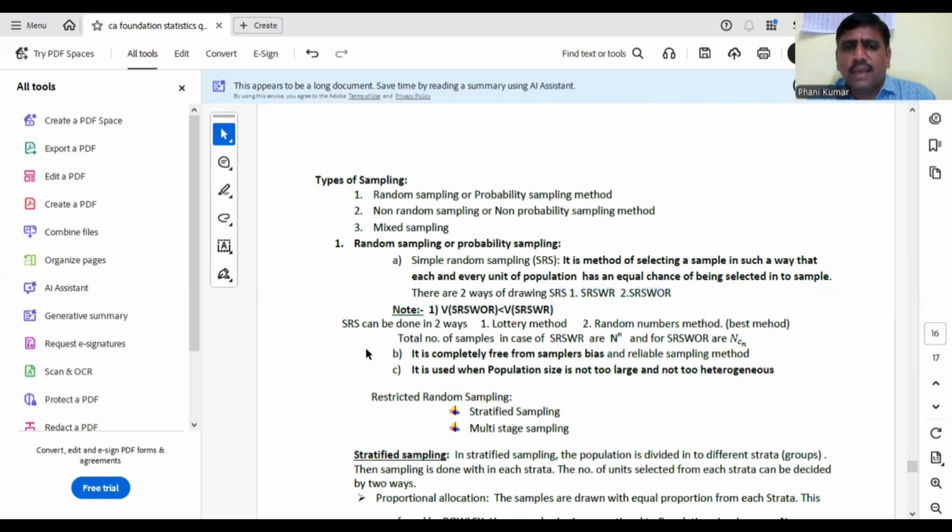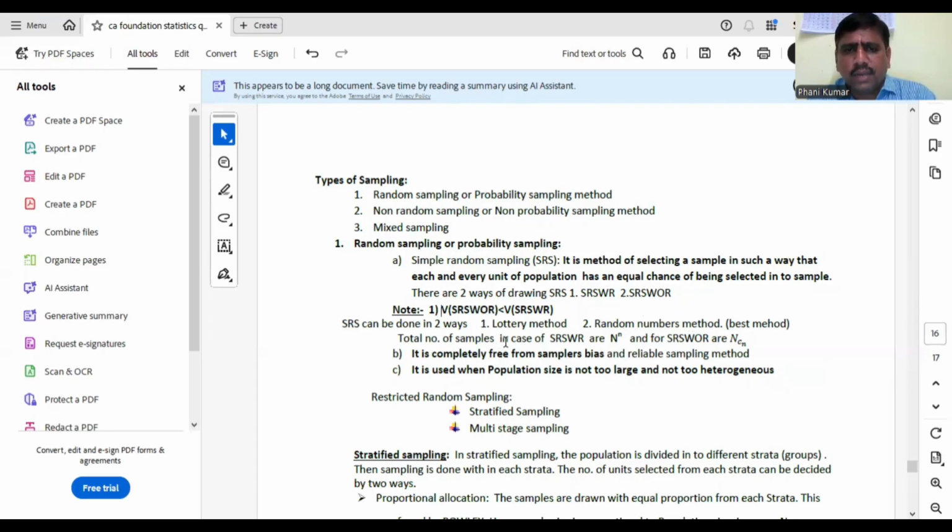SRS, simple random sampling, can be done in two ways: lottery method and random numbers method. Lottery method means simply taking all the slips, suppose there are n members, writing all the names and drawing a lottery from that. That is the lottery method. And then the second one, random number method. We have some random numbers, and selecting some numbers from that random number table is the second method. This is the best method of doing simple random sampling.